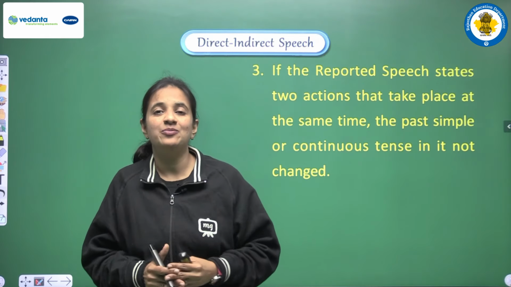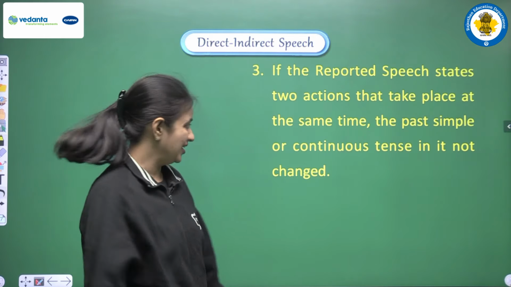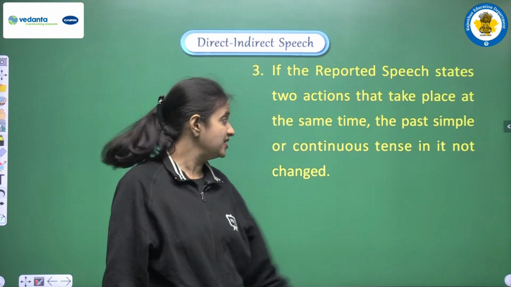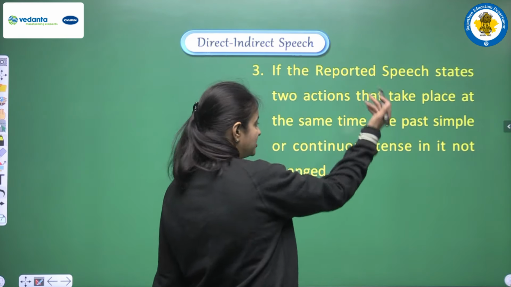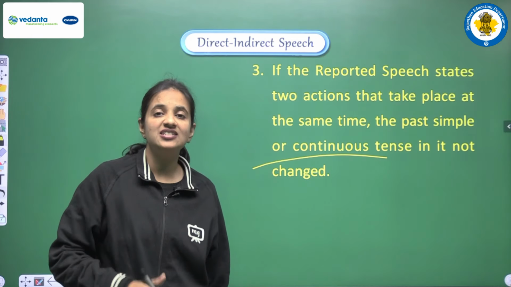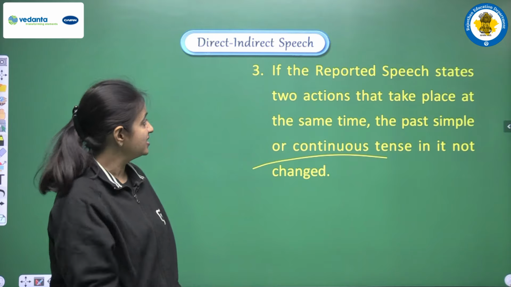You all are able to recall all the rules here. Okay, so if we are having such a sentence, or we can say such a tense, and we are having past simple or past continuous, then also we don't do any changes in the tense. How? Let's see the examples.